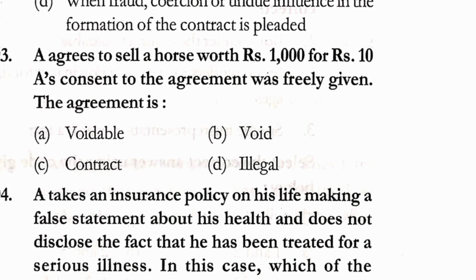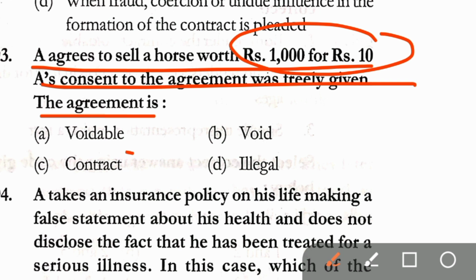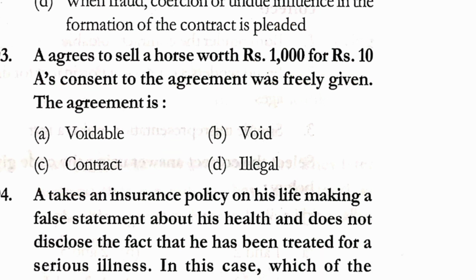Question number 193. A agrees to sell a horse worth ₹1,000 for ₹10. A's consent to the agreement was freely given. The agreement is voidable, void, contract, illegal. Correct answer here is option C, that is contract.